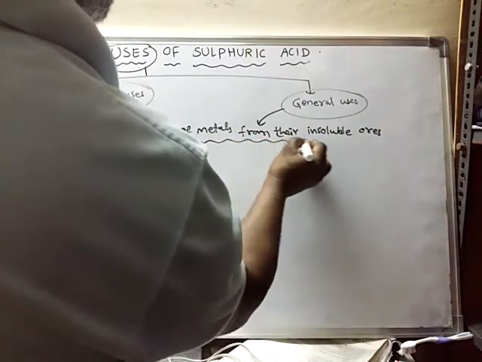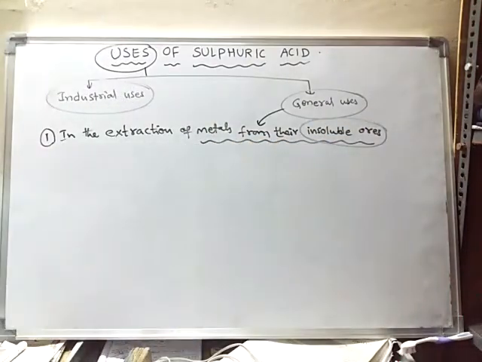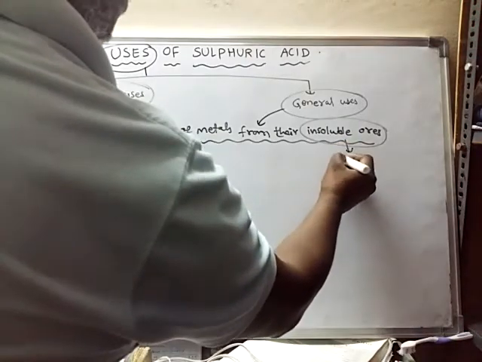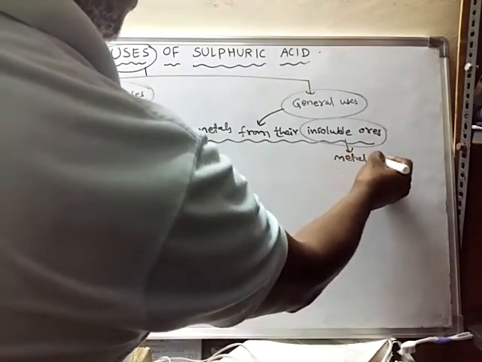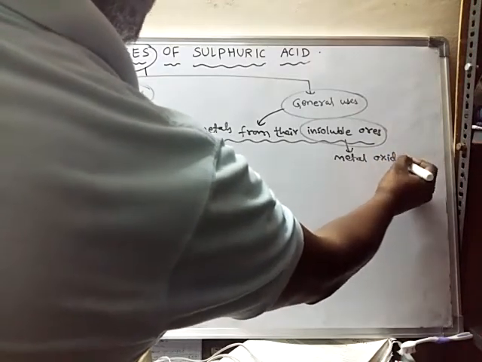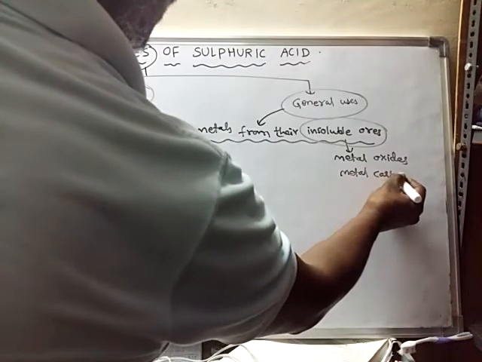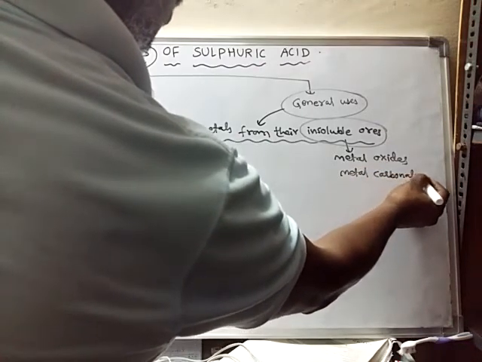Metals are present in the form of insoluble ores, for example metal oxides or metal carbonates.